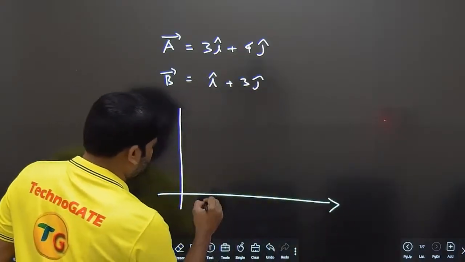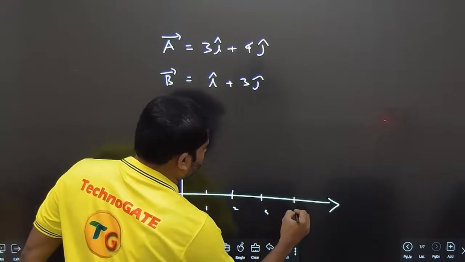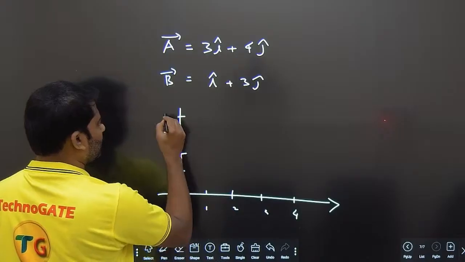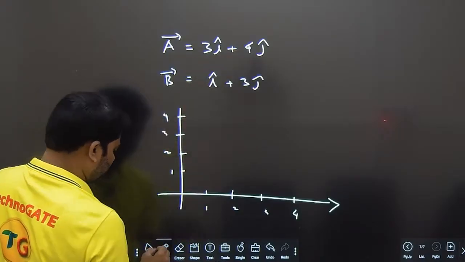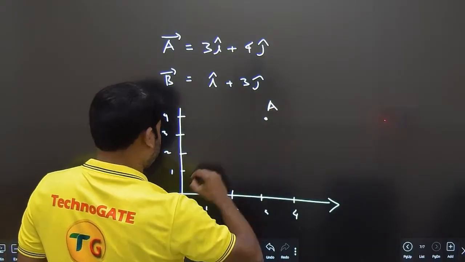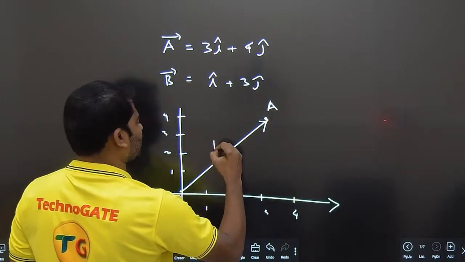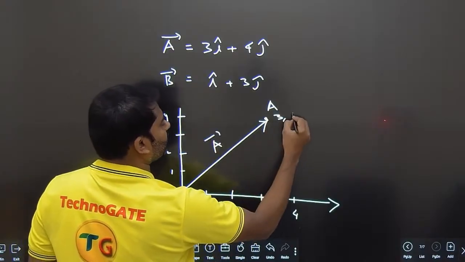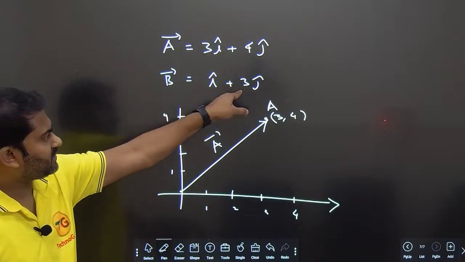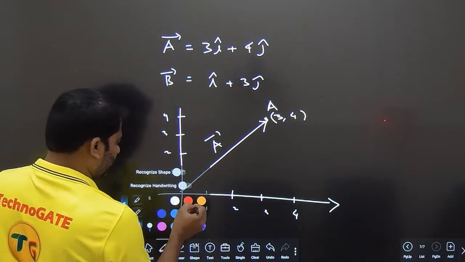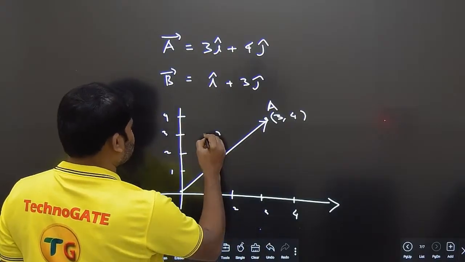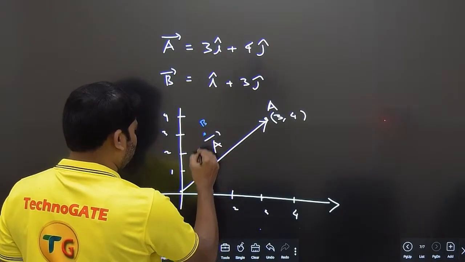See here, 1, 2, 3, 4. Okay, 1, 2, 3, 4. 3 comma 4, right? So one vector is here, at 3 comma 4. So the A vector is shown like this. This is the A vector because it is going to 3 comma 4. The B vector is i plus 3j, so I can show it like this, i and 3j. So this is point B and this is the vector.